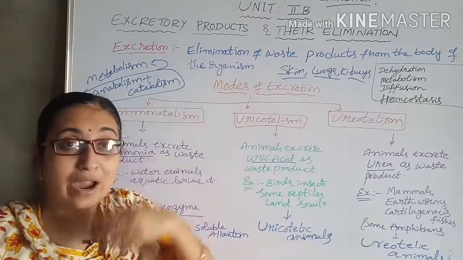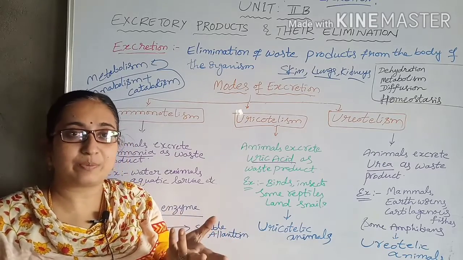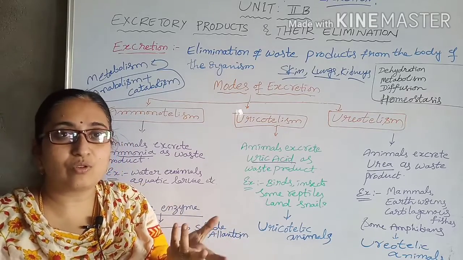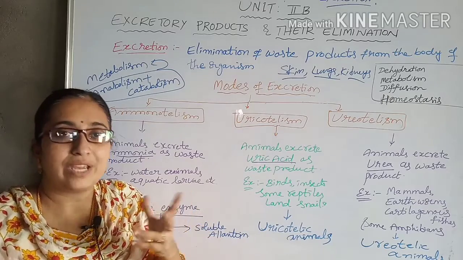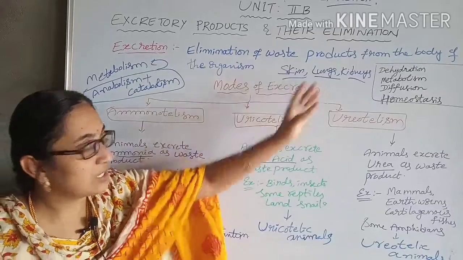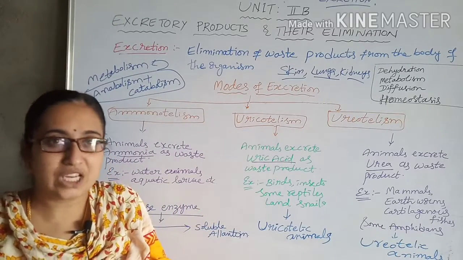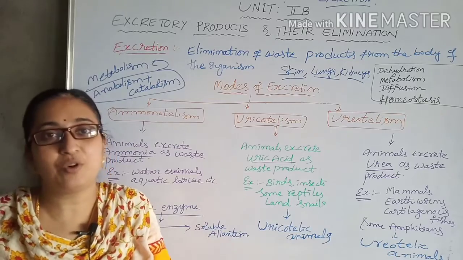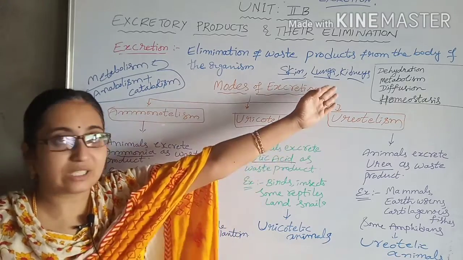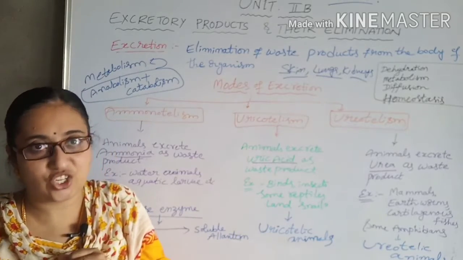Through the lungs, during exhalation, that is at the time of the respiration process, some amount of waste water vapor goes outside. Next, through the kidneys, the excess salts and excess waste materials which are undigestible will be sent outside in the form of feces, that is called defecation.